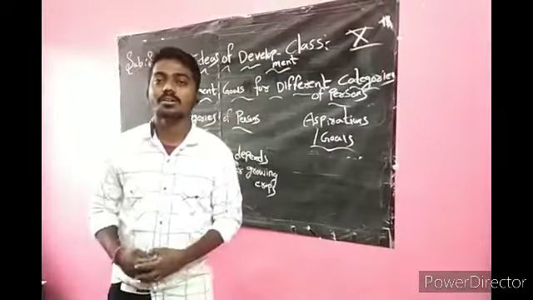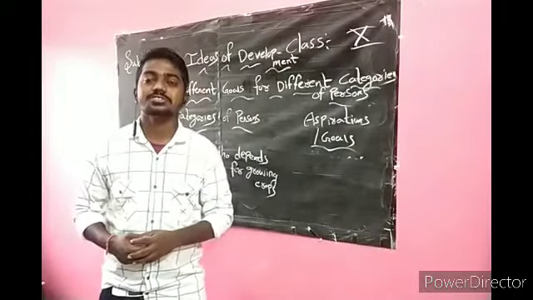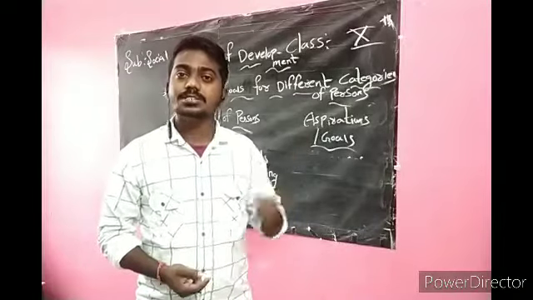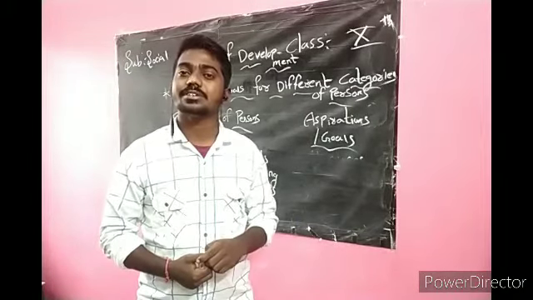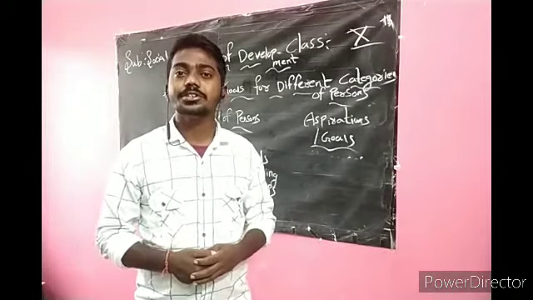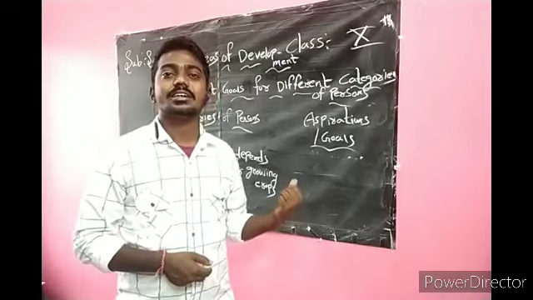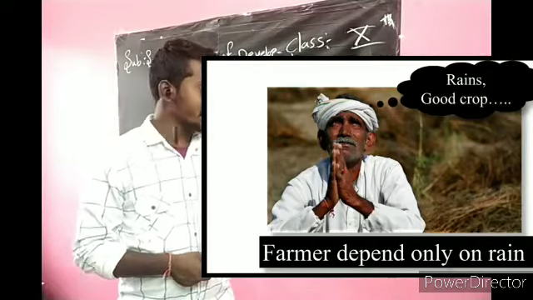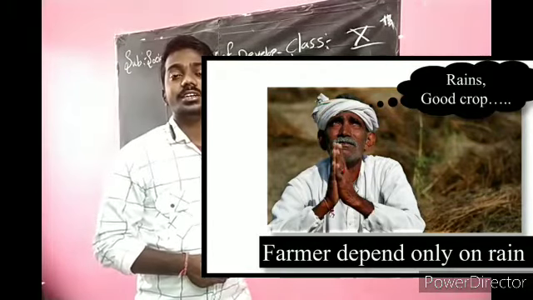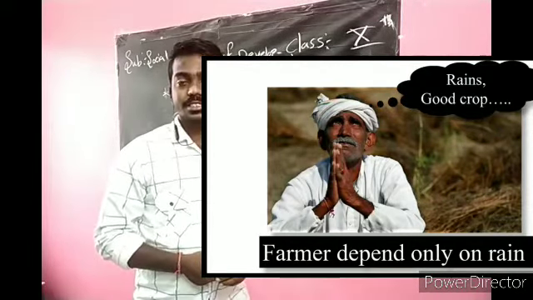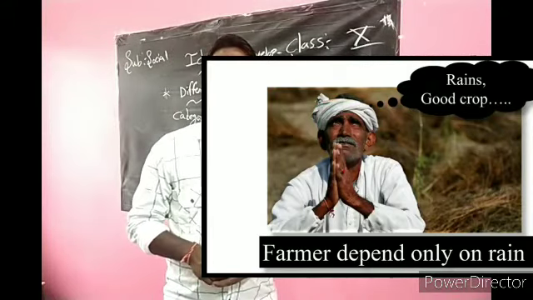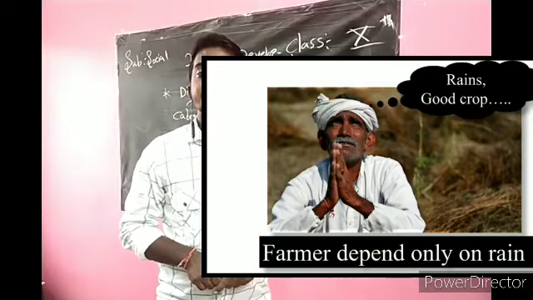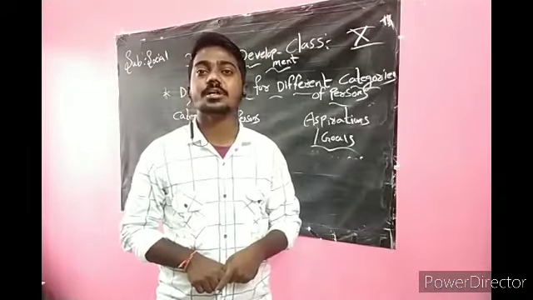What is their goal? You have to write in your textbook. This monsoon, southwest monsoon or northeast monsoon, should bring a good rain for their crops. Government should announce higher supporting price. We discussed in the 9th class, MSP, minimum support price.